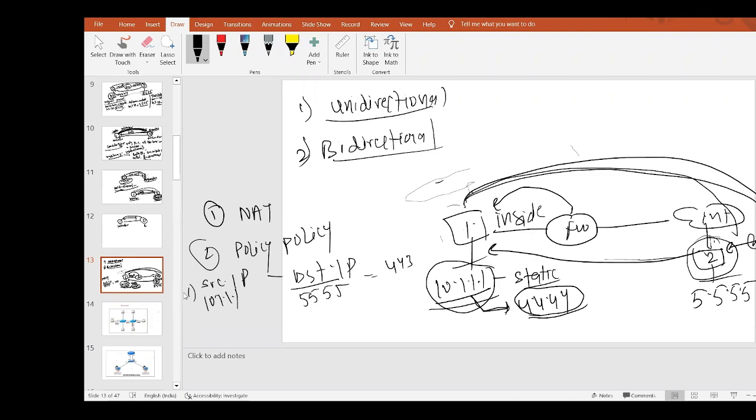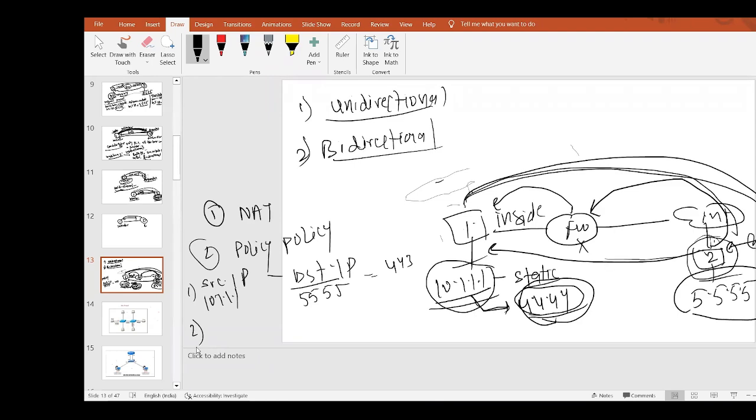But if someone from outside initiates traffic, if this source IP initiates traffic for this destination IP, my firewall will block it. Why? Because there is no policy. Even though it will NAT first according to the flow, there is no policy. So we have to create a policy where my source IP is the public IP 5.5.5.5, and my destination IP would be, sorry guys, 10.1.1.1, because NATing is already done. The flow is first it checks the NAT, then it checks the policy.